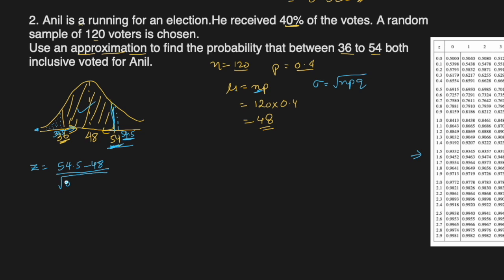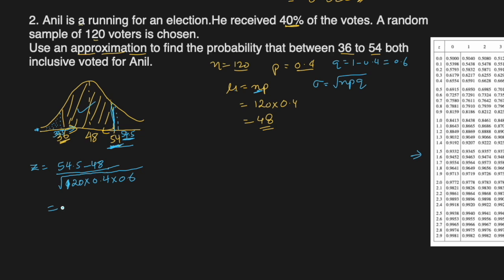So N is 120 times 0.4, the probability of success, and the probability of failure will be Q, 1 minus 0.4, which is 0.6. I will just put this in my calculator and I will get my Z score.